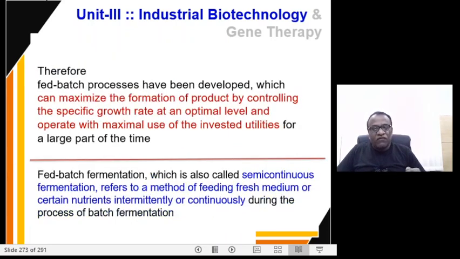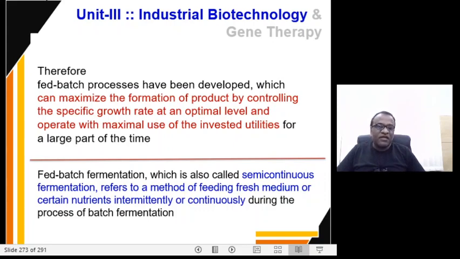So therefore, fed batch processes have been developed. This fed batch process can maximize the formation of the product by controlling the specific growth rate, that is mu, at an optimal level and operate with maximal use of the invested utilities for a longer period of time. And this fed batch fermentation is also called semi-continuous fermentation.